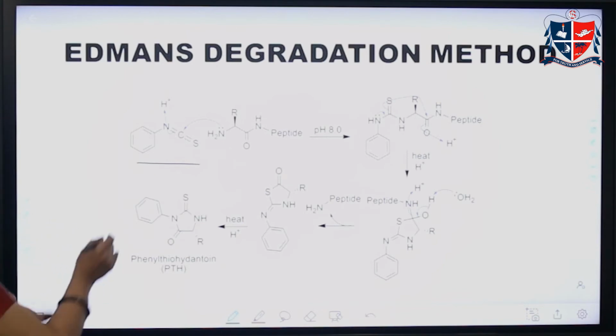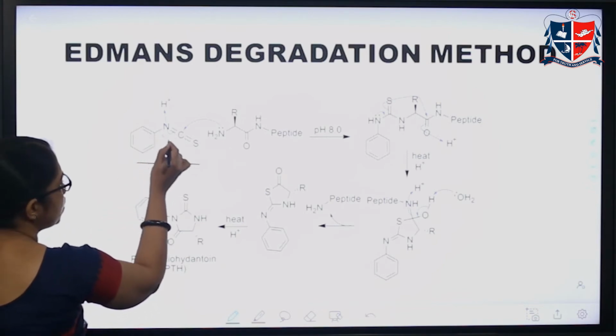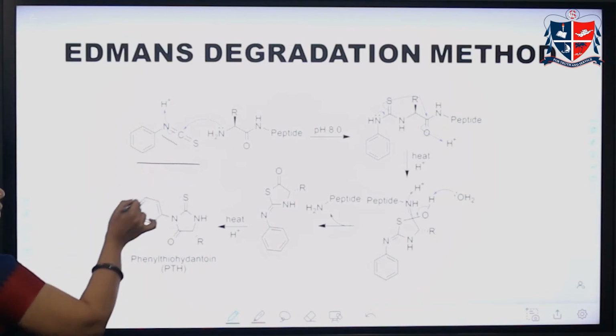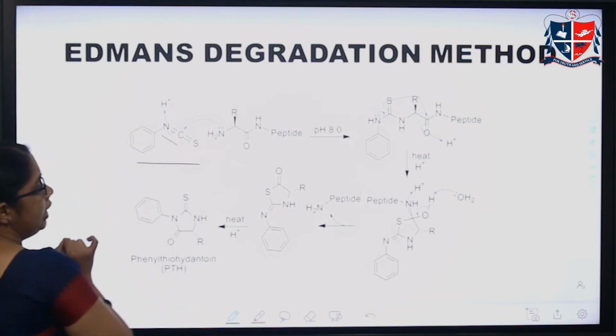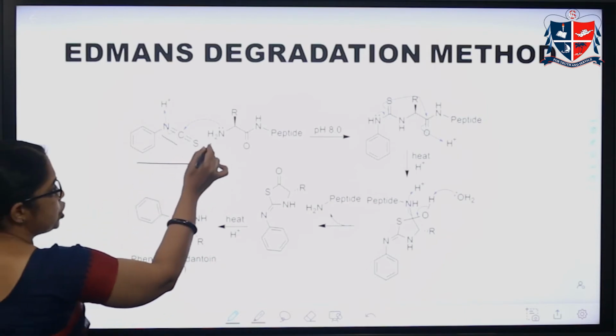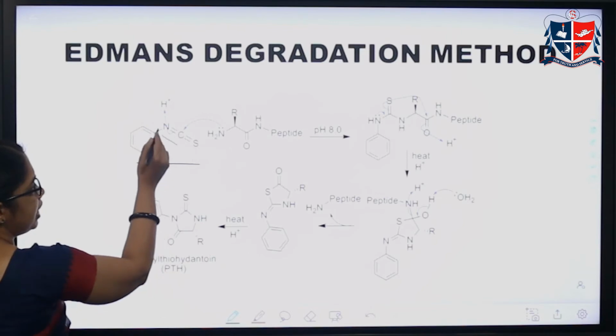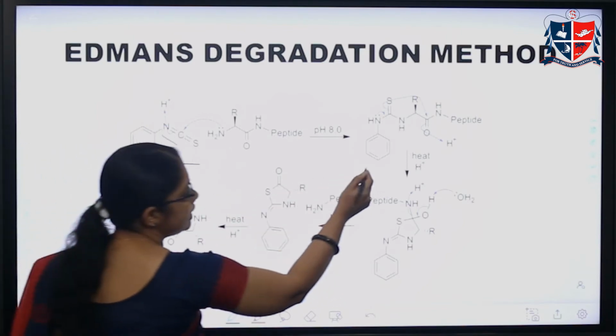The reaction happens across this C double bond N, and the base will abstract this hydrogen from the NH2, the remaining part will add to this carbon, and later this hydrogen will add to this, and we get this product.